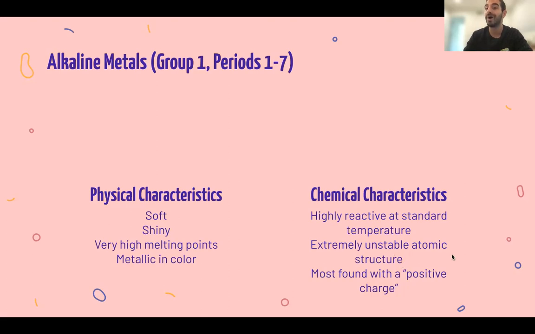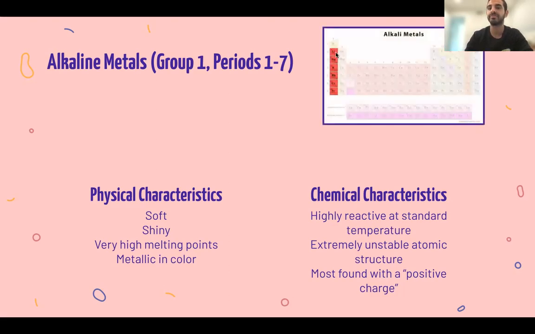They have an extremely unstable atomic structure. And you should know why they have an extremely unstable atomic structure. That is because in this group, they do not have an entirely filled s orbital. So that electron that's in the s orbital can move. Remember, we end with S1, which means that the s orbital is not filled. And that's why they're mostly found with a positive charge. If we remove an electron, then it has an entirely filled p orbital, and therefore it's a little less reactive.